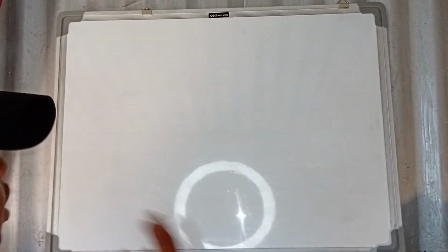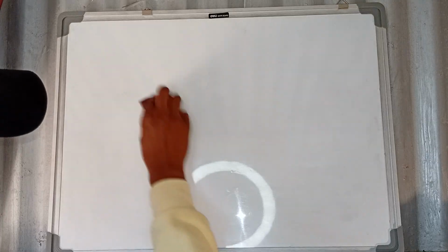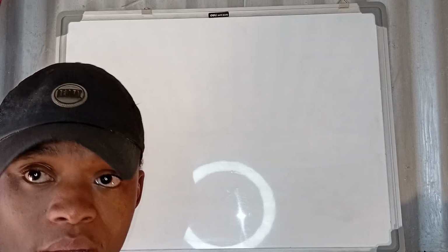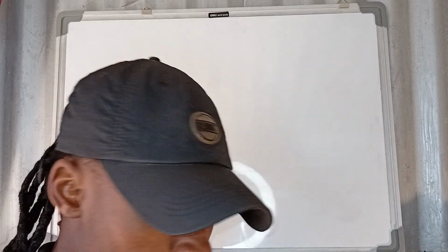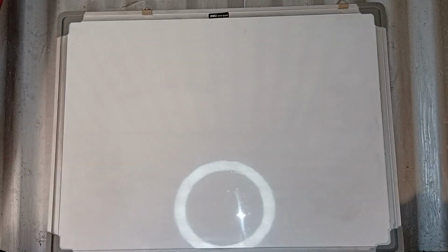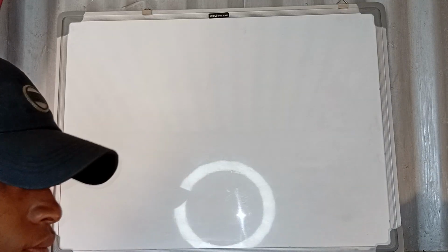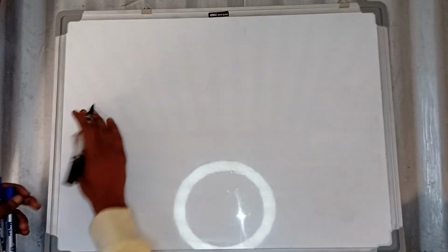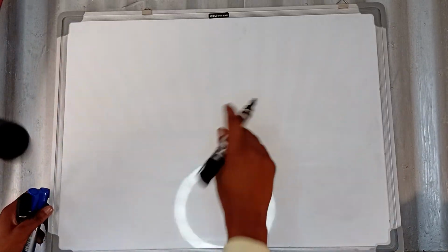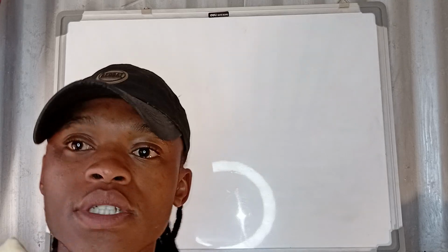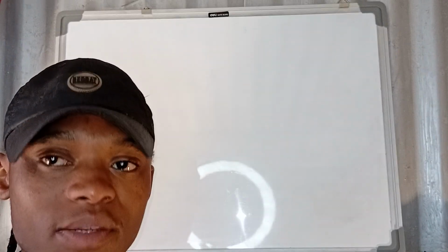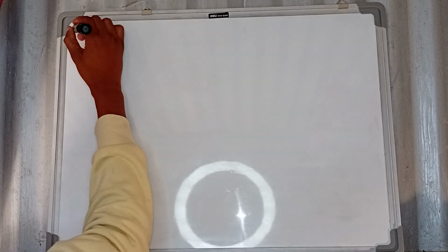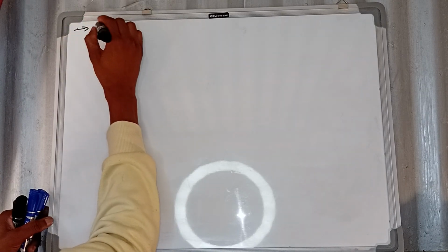Today I'm going to do a summary for the term two topic, which is compounds. Are we fine? Okay. What I want you to note is simple and straightforward. The first topic for Natural Sciences in Grade 8 and Grade 9, kindly make sure that you tune in, will be compounds.